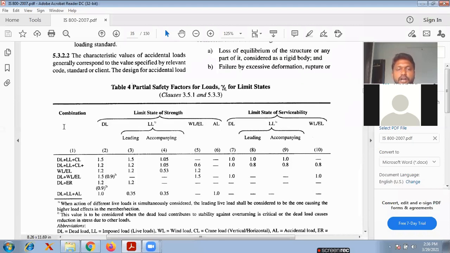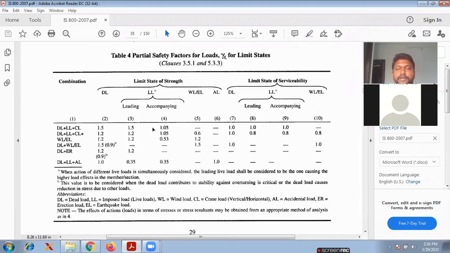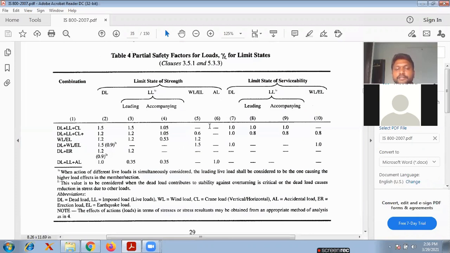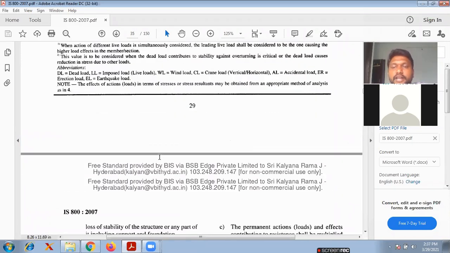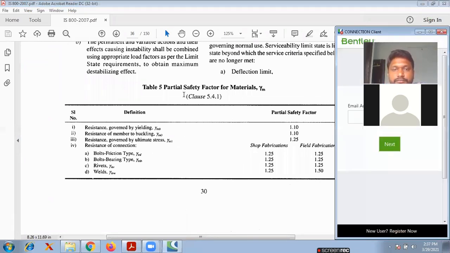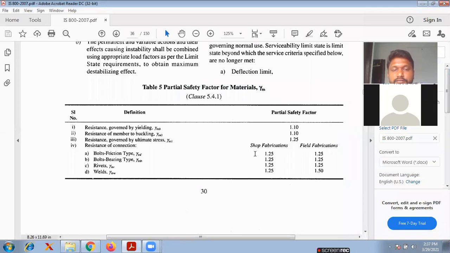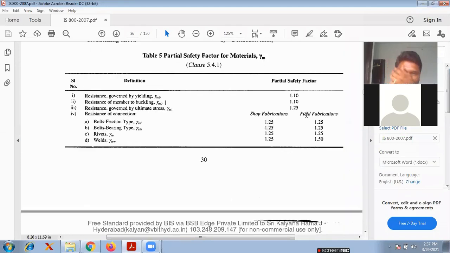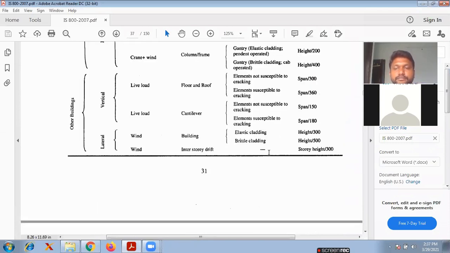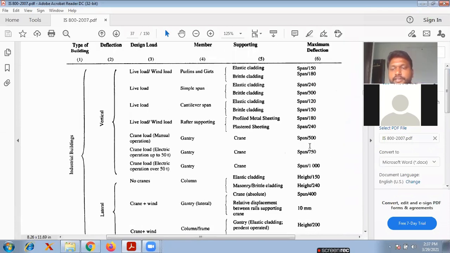See, for each load combination we have dead load, limiting strength values, all the load combinations are there. These are the factors of safety. You people already learned in RCC structures, the factor of safety we took as 1.5, like that. Here also you will see the partial safety factors for the materials, for different types of materials, 1.1, 1.15. They are the deflection limits. This is the most important one, deflection limit.